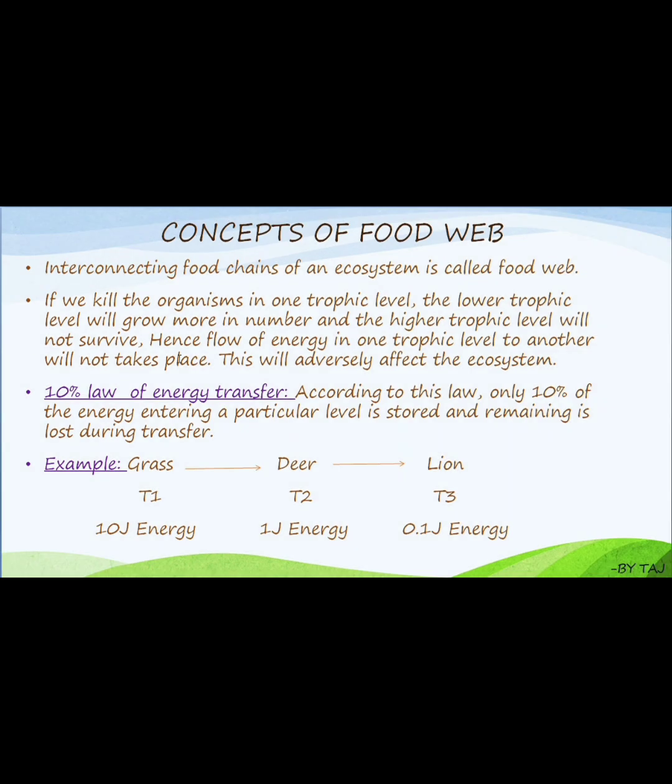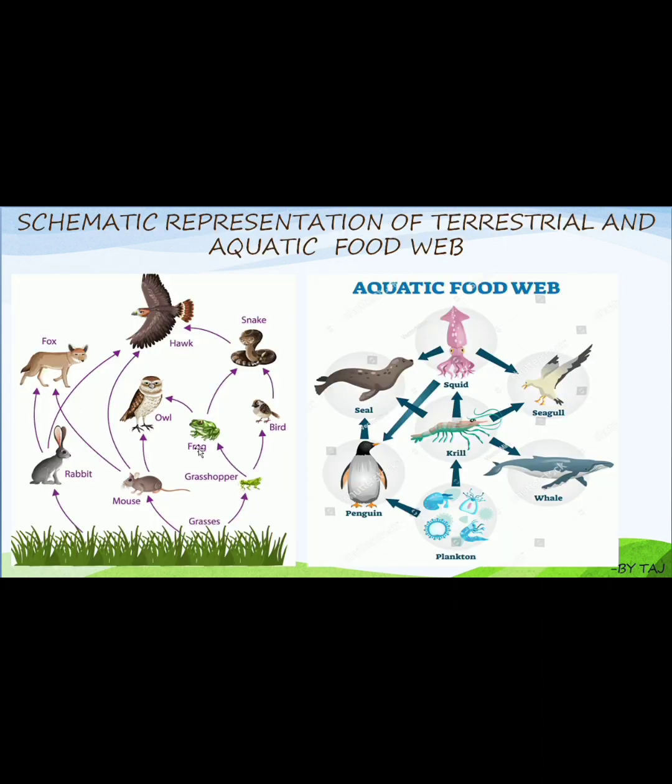Coming to another similar and very important concept, the concept of food web. Interconnecting food chains of an ecosystem are called a food web. Grass, deer, lion is an example of a food chain. But in a food web, each organism is interconnected. See here, grasses are eaten by rat and also grasshopper, and the grasshopper is eaten by frog and also bird. One organism to another, it is interconnected.